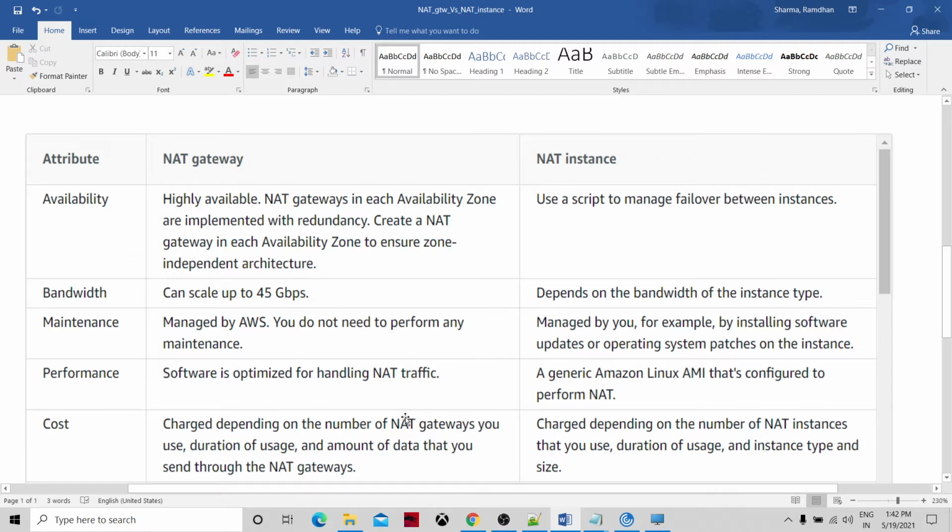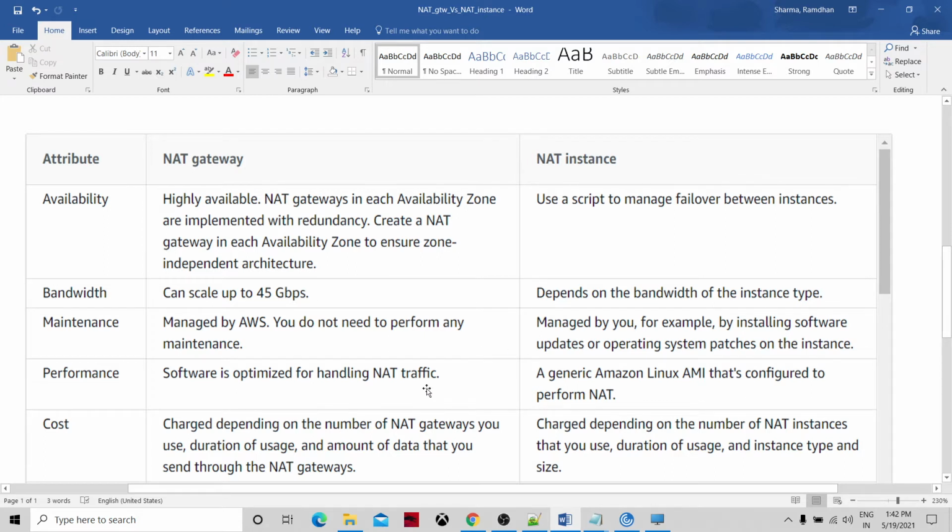Maintenance: because the NAT gateway is a managed service, the user doesn't have any concern related to maintenance. But the NAT instance is managed by the user, and for any upgrade or new version, any software upgrade or hardware upgrade, the user has to go to the internet and download the things, and the user has to do the things.